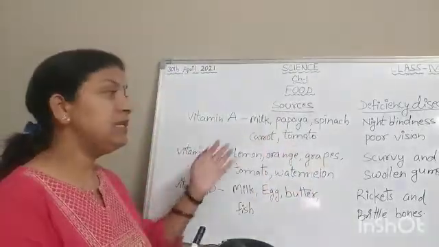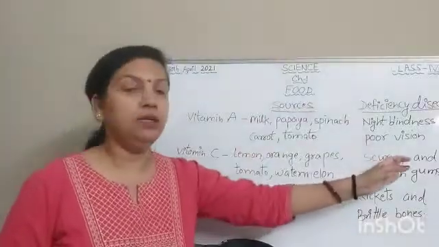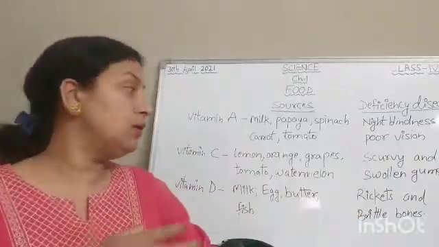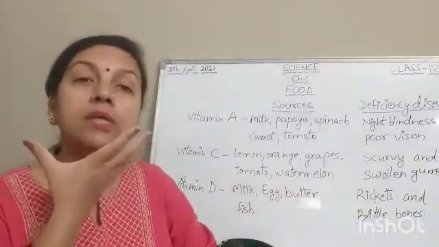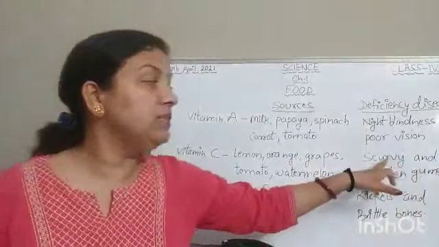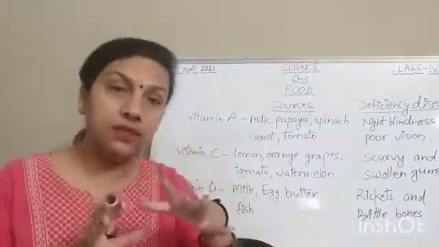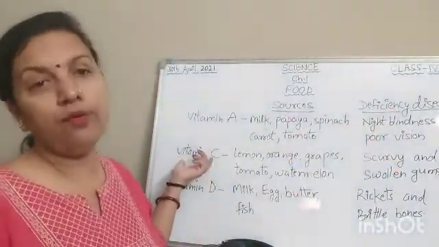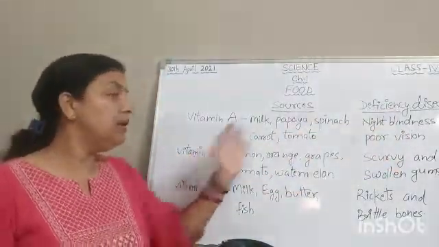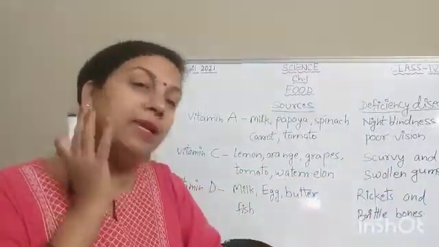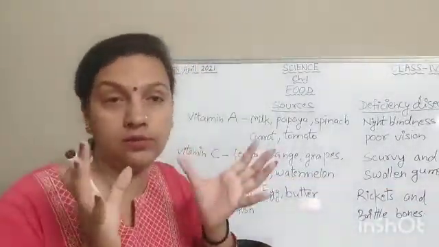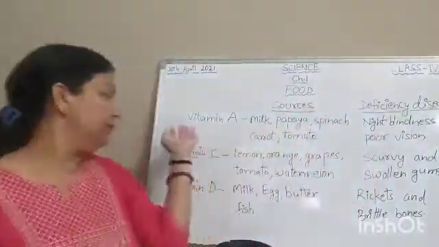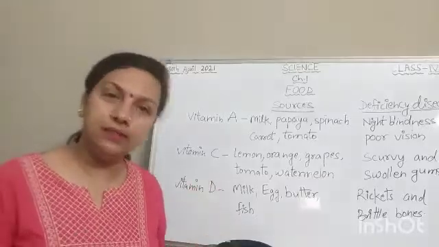Lack of vitamin C can cause the diseases scurvy and swollen gums. Scurvy is when blood comes out from your gums, and that disease is known as scurvy, caused by the lack of vitamin C. And swollen gums, you all know, if there is swelling and a lot of pain in your gums, that is known as swollen gums. So these two diseases are caused by the deficiency of vitamin C.